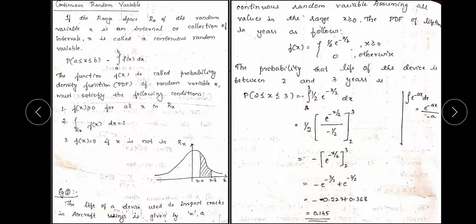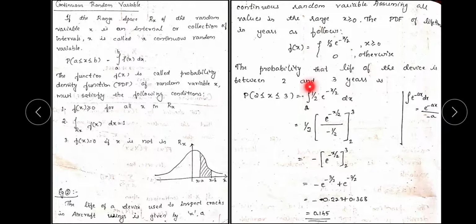For a device we have a lifetime, so that lifetime probability has to be calculated. Some electronic devices give a warranty of 3 years, or 5 years. So how do they identify it? It's a probability. Your device may work for more than 5 years, or it may work less than 5 years. So the probability of that device working has to be calculated. That is the time period, or range space, mentioned. So it is an example of a continuous random variable.